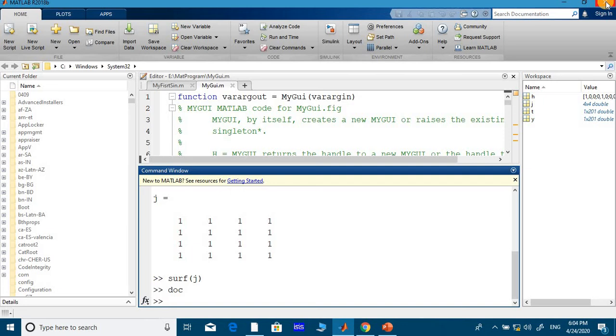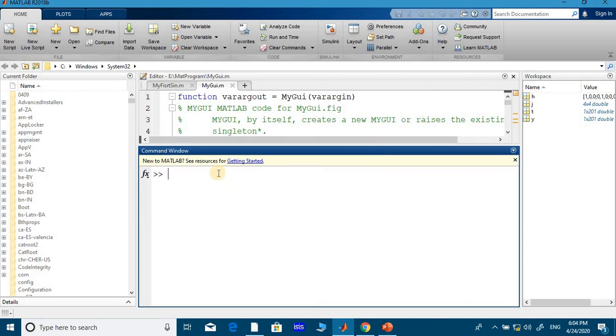Yeah. So now I'm going to tell you how to design. First I want to clear, CLC. Here you type the command to design GUIs: first you open the tool, guide, and you click enter.